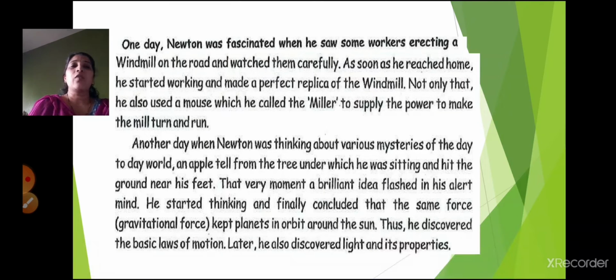So he observed them, and then when he reached home, he made a perfect replica. Replica means a duplicate copy, right? A duplicate copy of what he had seen the workers erecting on the road. The same copy, the windmill copy, he made. And then he used a mouse and he named that mouse Miller. So what was the work of the mouse? The work of the mouse was to supply the power so that the mill would turn and run, right?